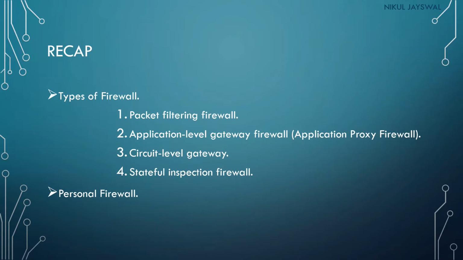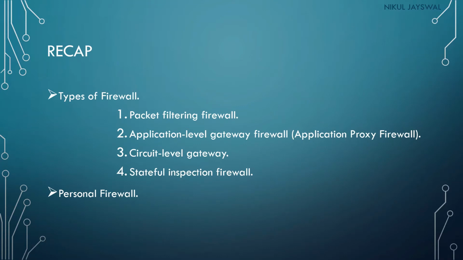Then next was the circuit level gateway firewall. It is an advanced level of gateway firewall, and its working is the same as the application level gateway, but it works on the session layer. And next was the stateful inspection firewall. In this firewall, the state information of the connection is checked, and whether a packet is part of an active connection or not is checked, and the decision is based on the state of the connection between the internal user and the external user.